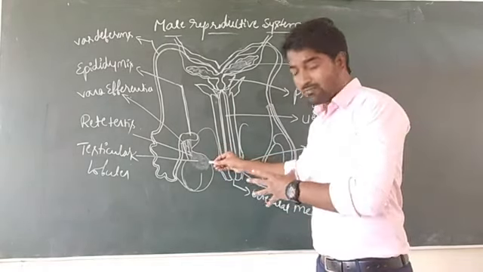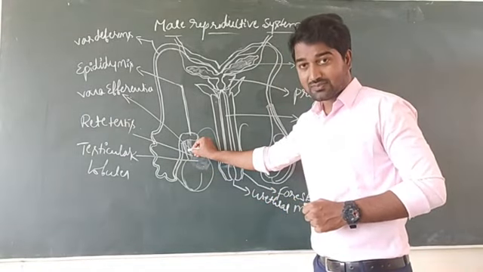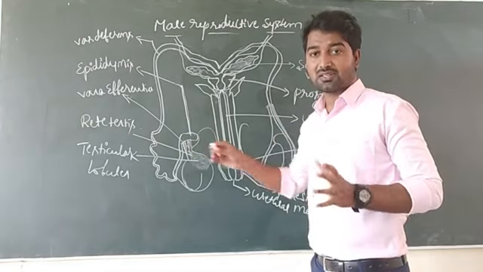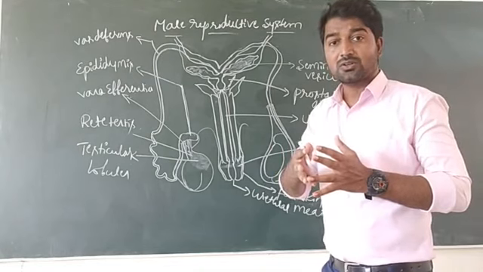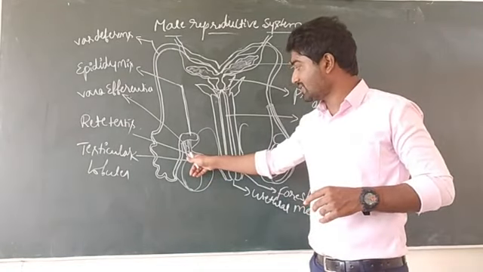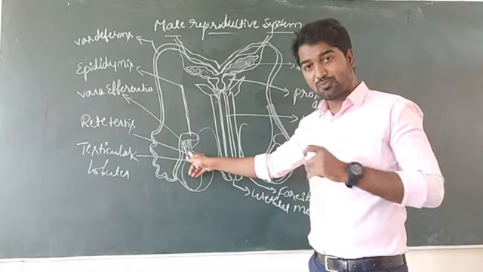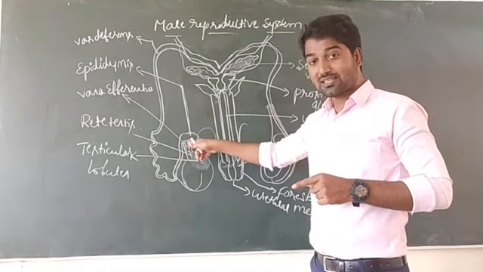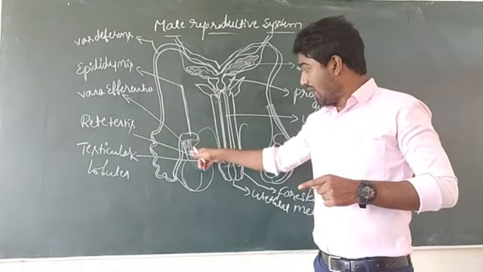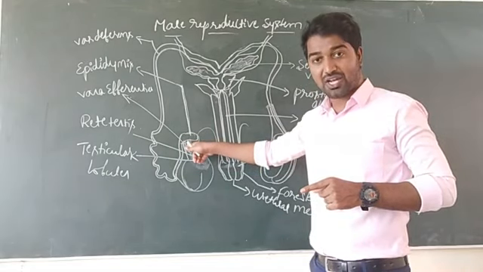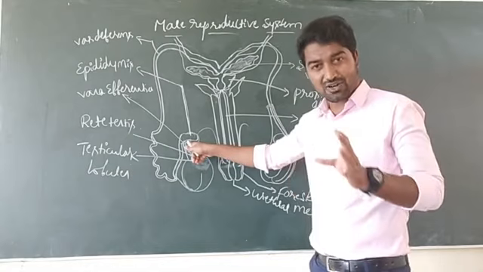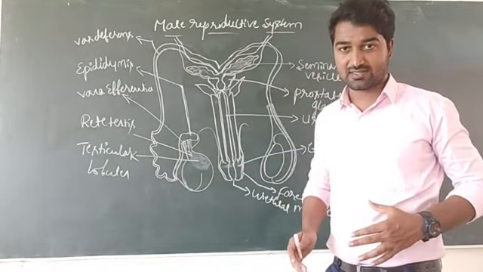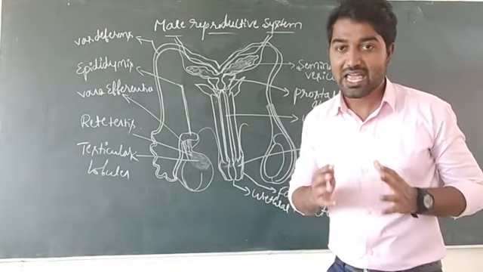and that sperm moves into the rete testis. This is a network formed by several seminiferous tubules together, that is rete testis, and this rete testis makes ciliary structures. Ciliary means hair-like structures, known as vasa efferentia. The rete testis opens into vasa efferentia. And what is the function of vasa efferentia? It carries sperms outside the testis. That is the main function of vasa efferentia.